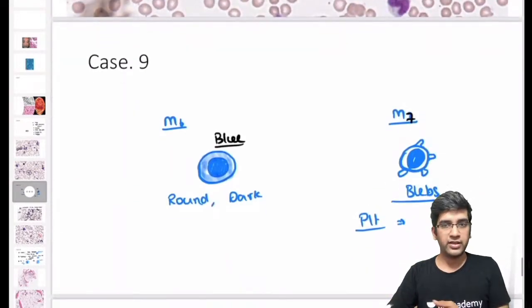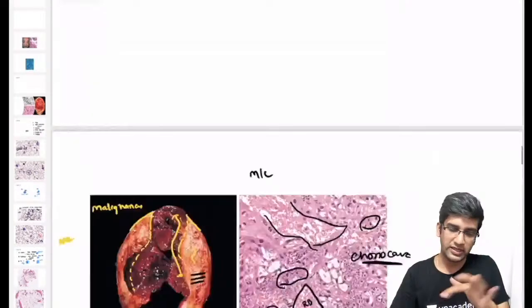So we did see about AML M6 today. We saw about few more cases. We'll have few more cases in tomorrow's class as well, whenever we have.